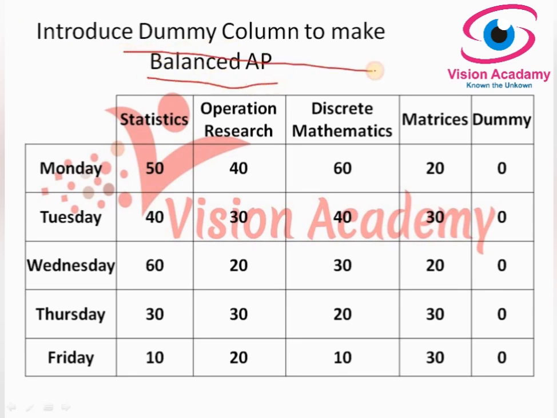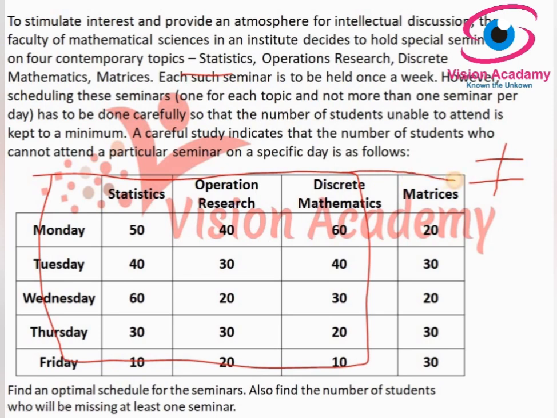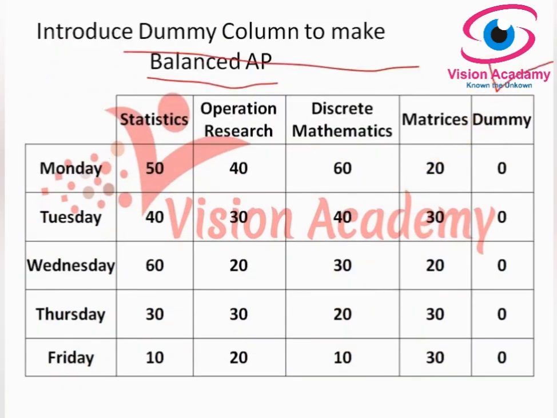We have introduced the dummy column. Look here: Monday, Tuesday, Wednesday, Thursday, Friday, the 5 days are the same, and statistics, operation research, discrete mathematics, and matrices are the same. I have carried over the given problem, but one thing I have introduced extra is the dummy column.